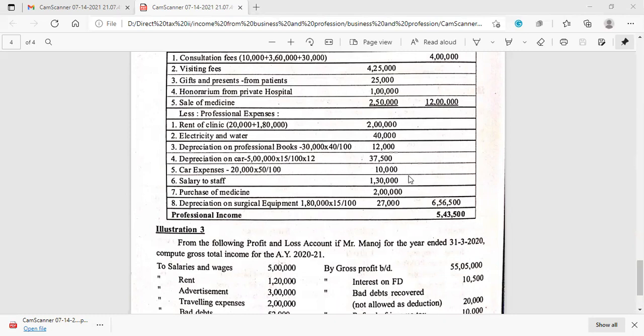Here we have to assume, since the problem is not very clear, the date of acquisition, the date on which they purchased the car, is not specifically given. If we assume it as 1st January 2020, in that situation we'll be getting 3 months.